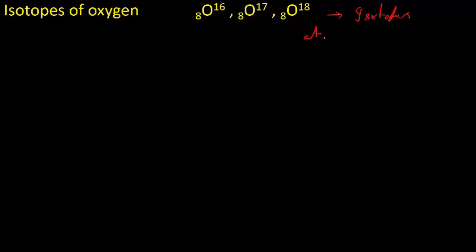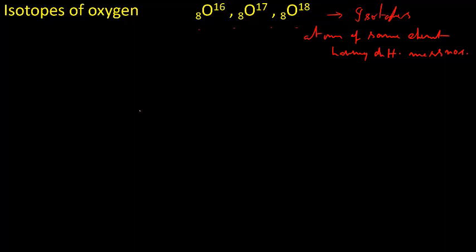Isotopes are atoms of the same element having different mass numbers. So here, oxygen, atomic number 8, mass number 16. Again, oxygen, atomic number 8 and mass number 17. And oxygen, atomic number 8, mass number 18. So these three are isotopes of oxygen.